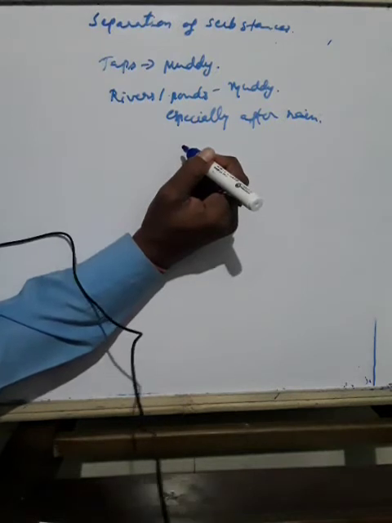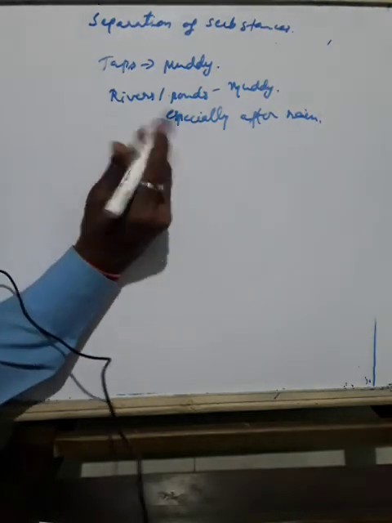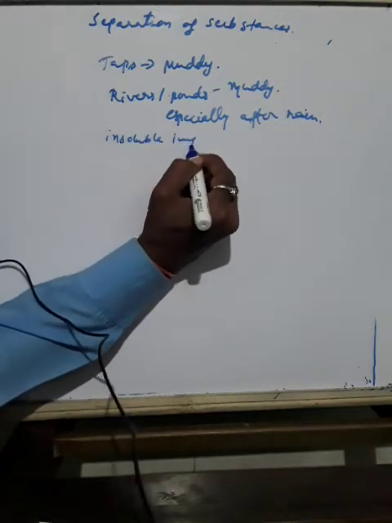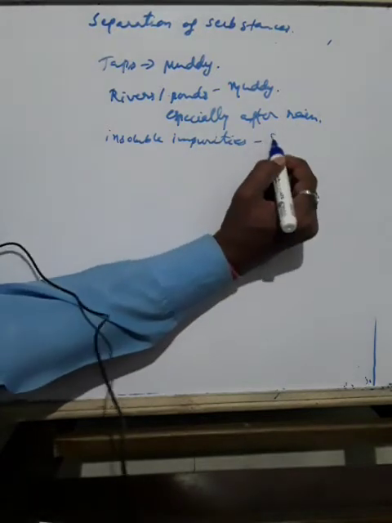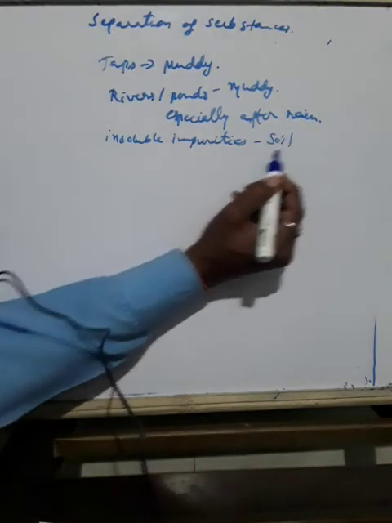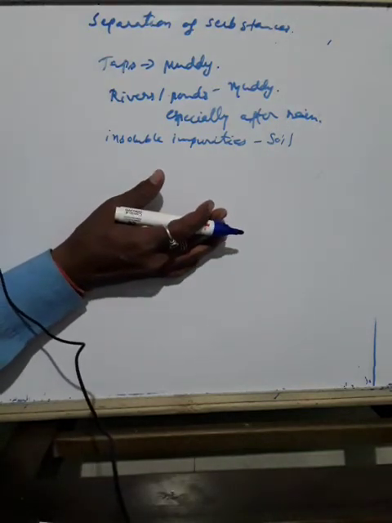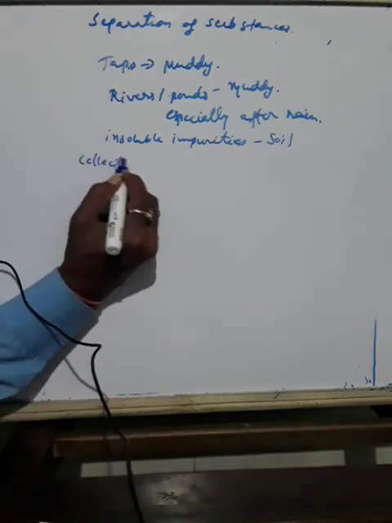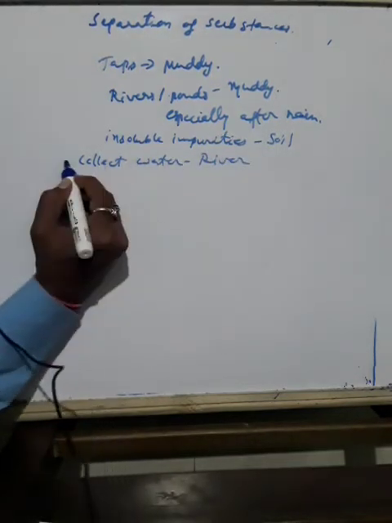Okay. Let us see if we can use some method of separation to remove an insoluble impurity like soil from water. This soil is an insoluble impurity in the water, which is not good for health. Okay. So what do you do here? You try to collect some muddy water from a pond or river. First, collect water from a river or pond.